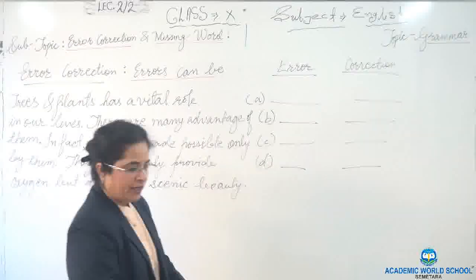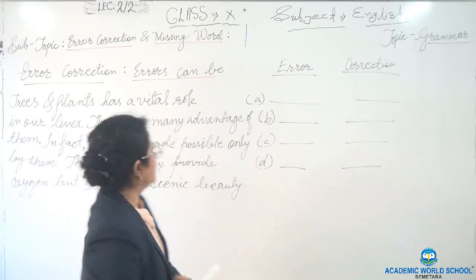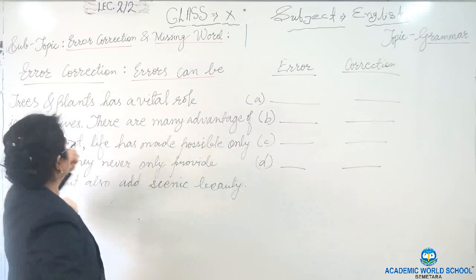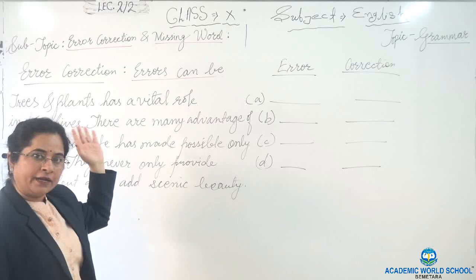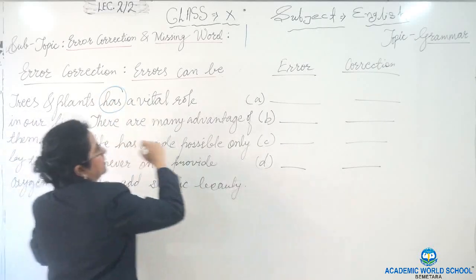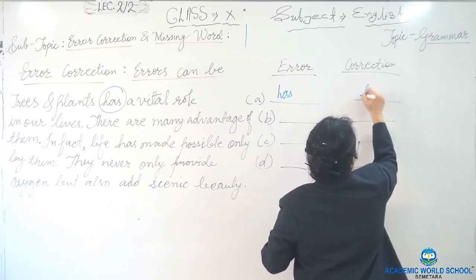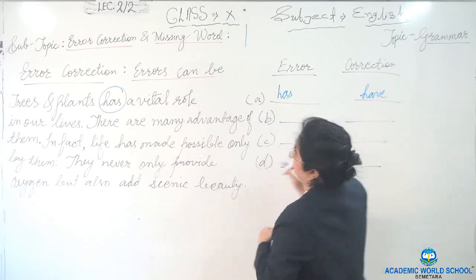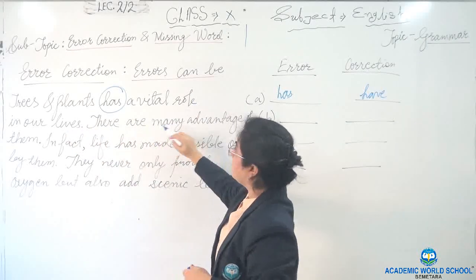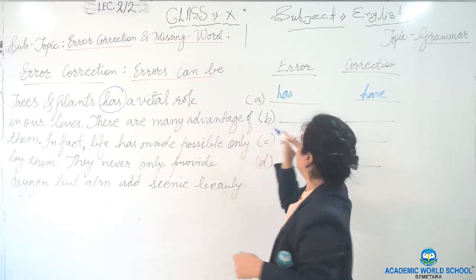Okay, now let's do the correction. Trees and plants, plural. Now for plural, again agreement should be there. What is my error? Has. And correction, have. A vital role in our lives. There are many. Plural, advantage. Now it should also be plural.